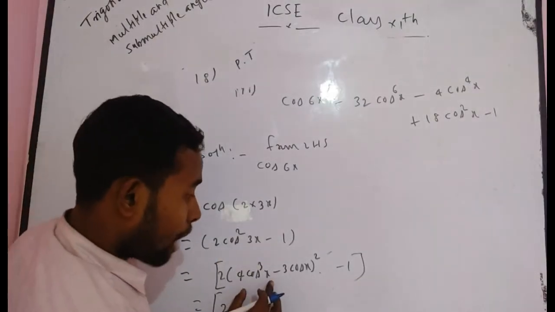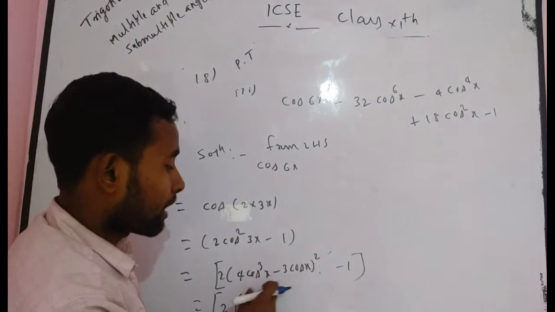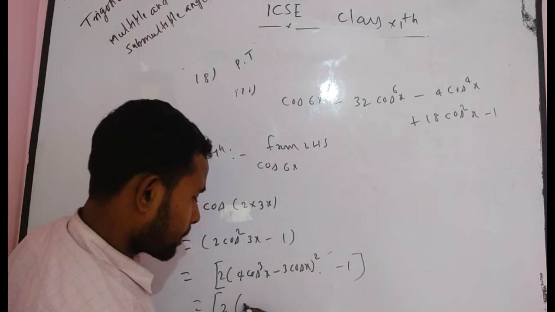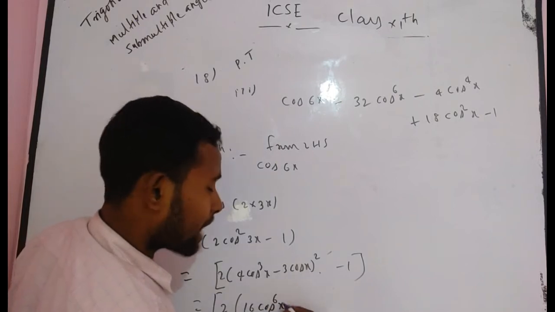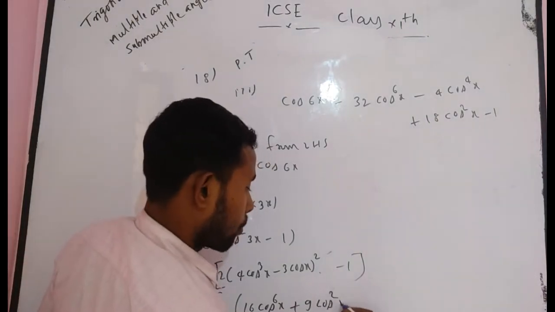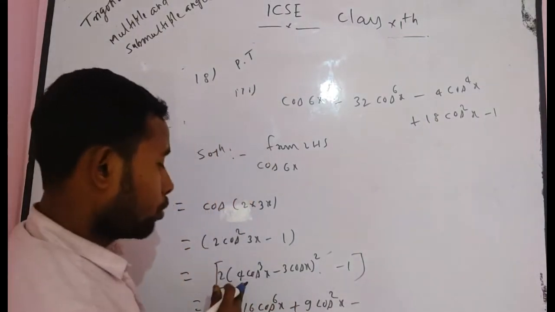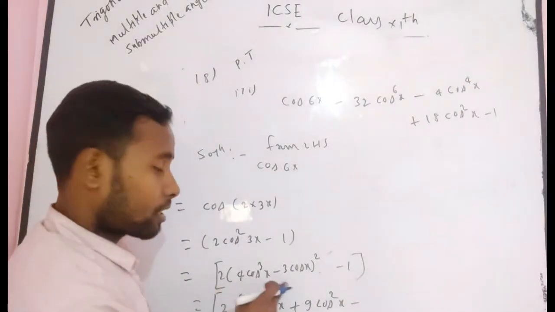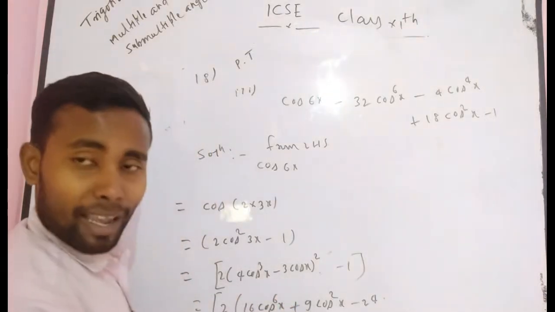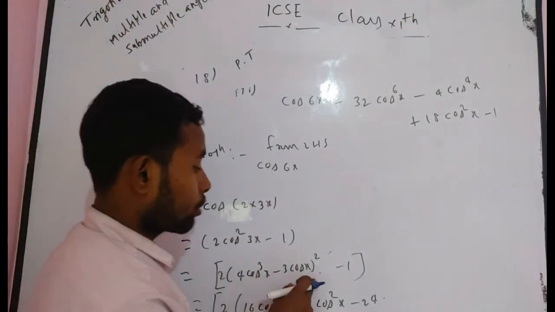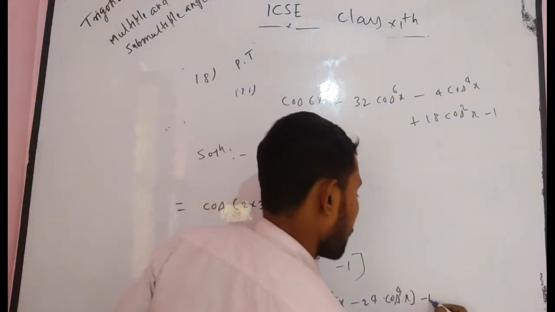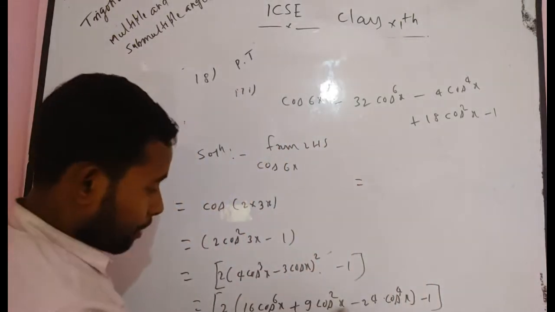Now this is correct. Now you have to use a minus b whole square, of a minus b. In that case, can you write a square? That means 16 cos x whole to the power 6, plus 9 cos square x, minus 2ab. That means 4 times 3 is 12, times 2 is 24. That means minus 24 into cos x whole to the power 4, cos cube x into cos x. That means cos x whole to the power 4, minus 1.